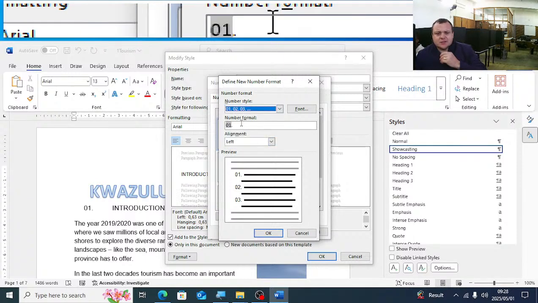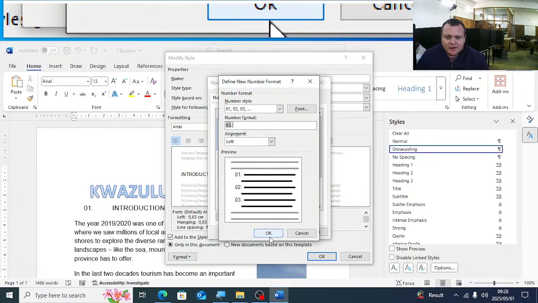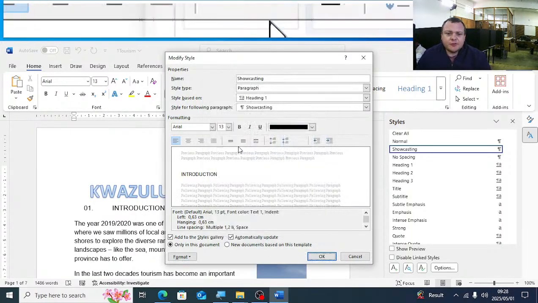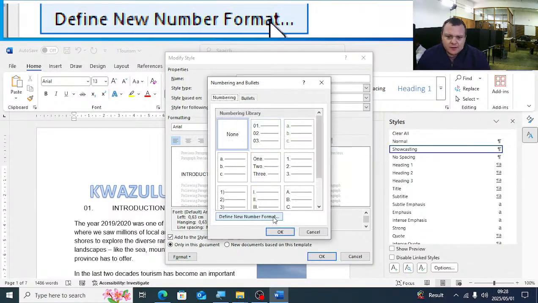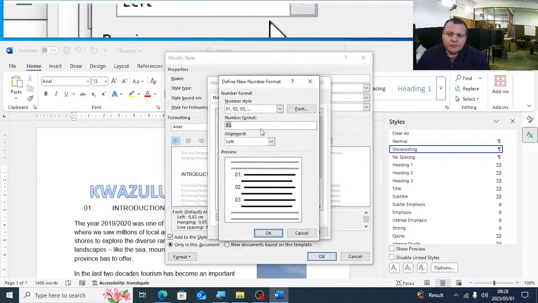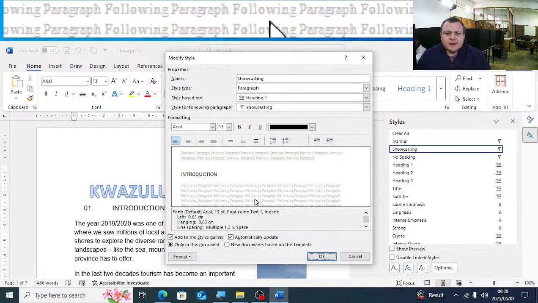Please, on this one, I just want to emphasize, remember now they ask basically here numbering, but they ask it in a style. So we always know that when we do bullets and numbering, it goes hand in hand with the paragraph dialog box, to change the hanging by and the indentation. So if you did that, you will simply go numbering, new number format, define new number format, and you'll select there 0, 1, and then you'll say OK and OK.